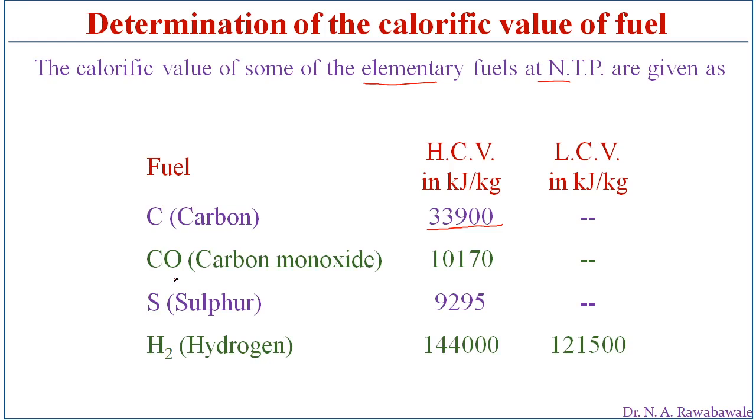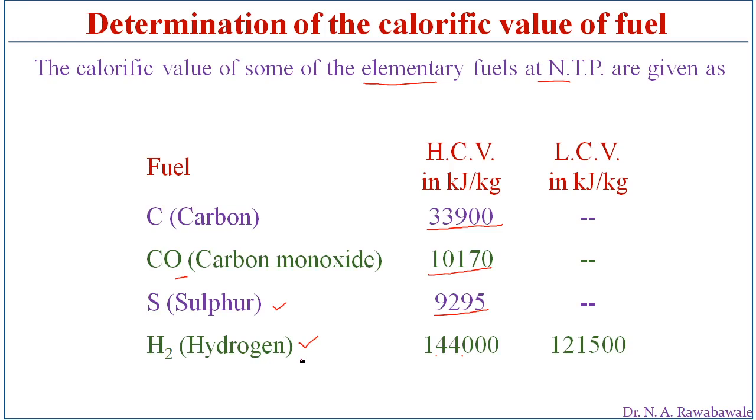If the fuel contains carbon monoxide, then the calorific value is 10,170. If the fuel contains pure sulfur, then 9,295 kilojoules of heat energy is produced per kg. If it is pure hydrogen, 1 kg of hydrogen liberates 1,44,000 kilojoules of heat energy per kg of fuel.